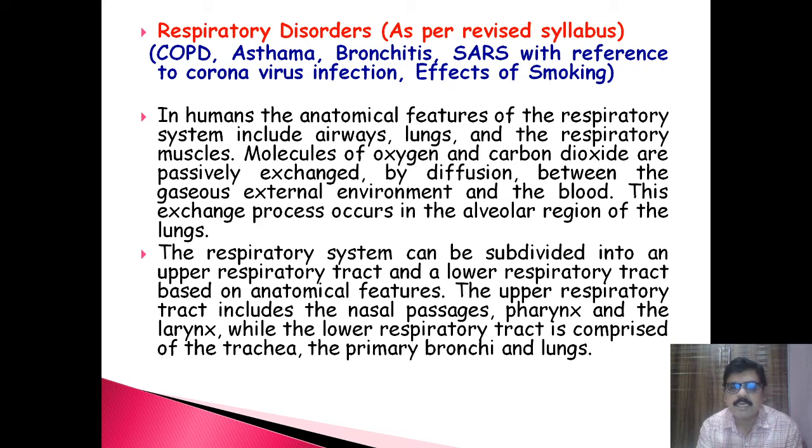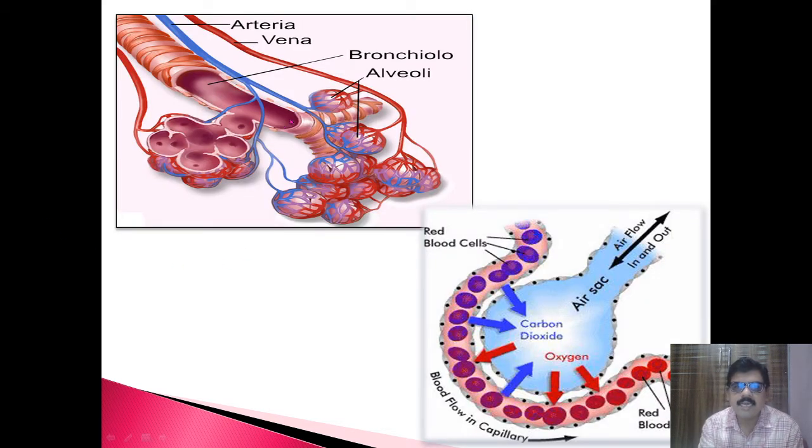The upper respiratory tract includes nasal passages, pharynx, and larynx, while the lower respiratory tract is comprised of the trachea, the primary bronchi and the lungs. These are the alveoli, and these are the bronchi that are divided into the bronchioles, and at the end the bulbous structure that we call alveoli, where the exchange of gases occurs.